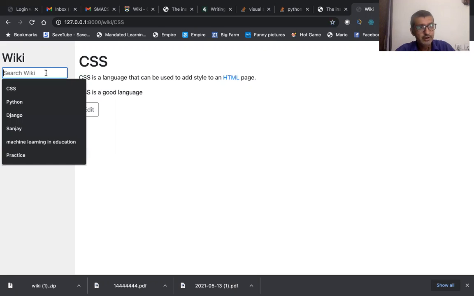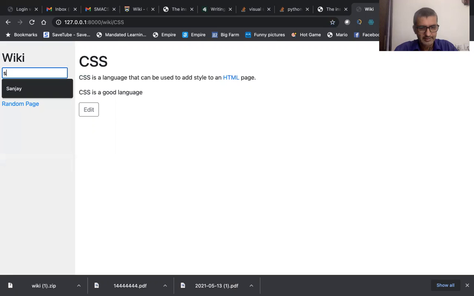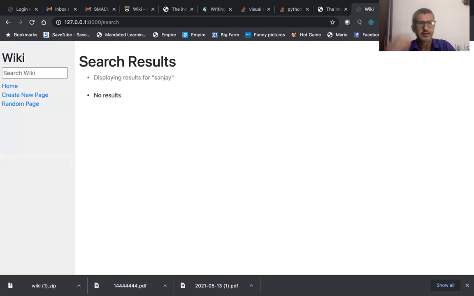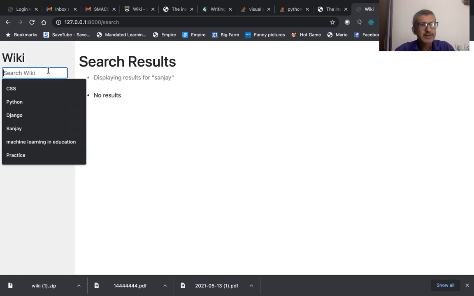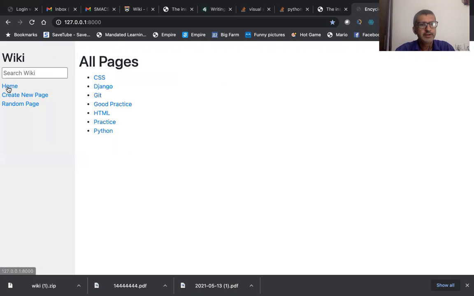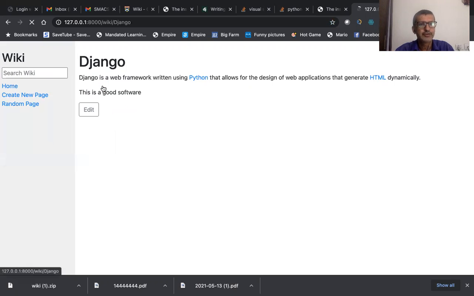If an entry does not exist, suppose I type here Sanjay, it takes me to an entry, search results, no results. So this entry does not exist. There are no results to it. So that is the second requirement. The title should have the name of the entry. So we'll go back to the home page. So if I search for Django, the title here has Django here, wiki/Django. Okay, so this title has it.